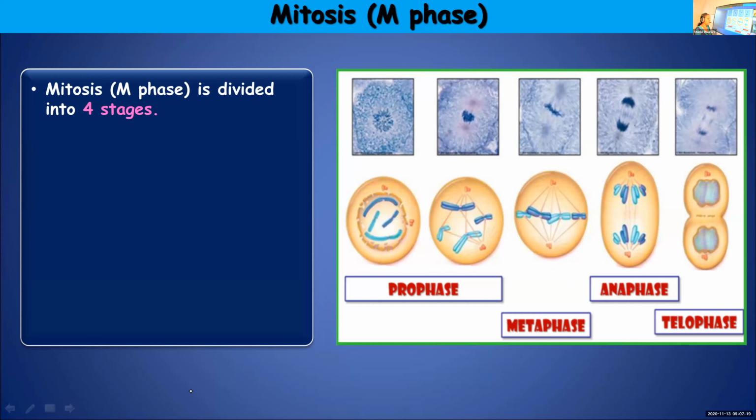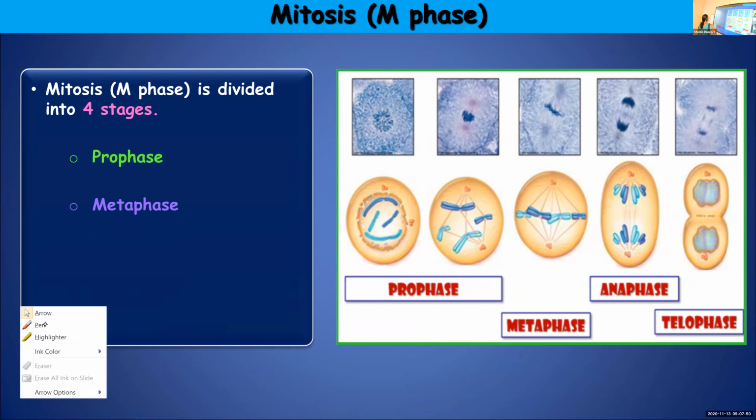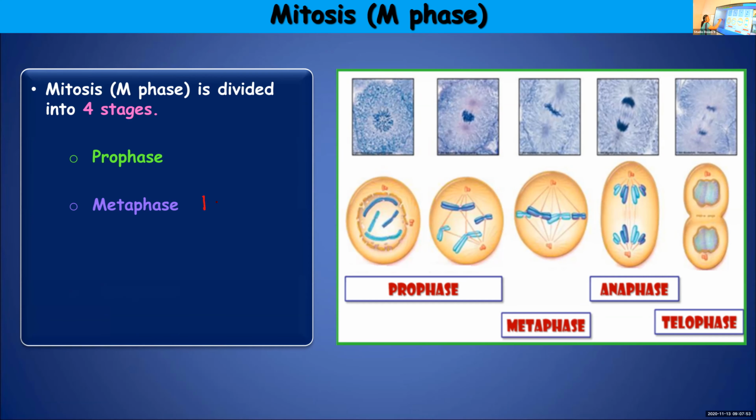Mitosis is divided into 4 stages. I already told you about the 4 stages: prophase, metaphase, anaphase, telophase. First one is prophase. Pro, something to begin with. So you can remember prophase is the beginning stage. Then second one, metaphase. Remember the letter M. M for middle. M for metaphase, M for middle. And I'll tell you why I'm asking you to remember the letter M. So remember the letter M, middle.